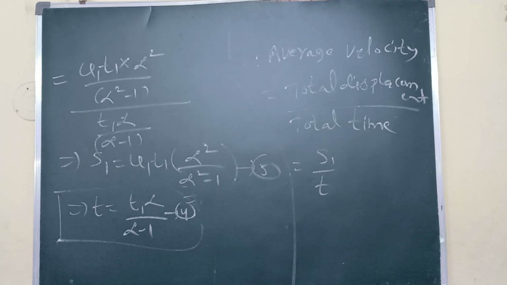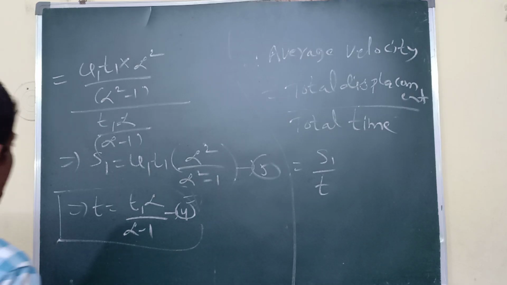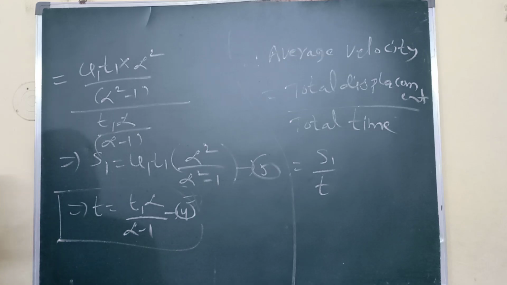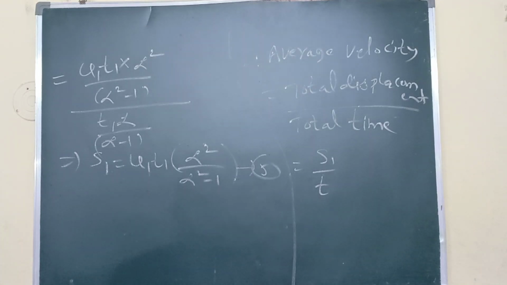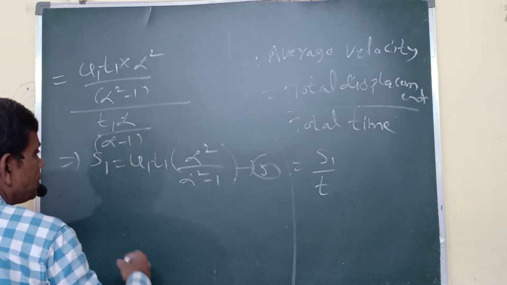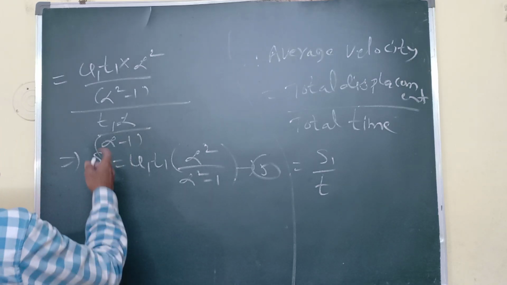Now this mathematics we are doing: U1 T1 alpha square by alpha square minus 1 by total time. What is the total time? T1 alpha by alpha minus 1. So that mathematics we are doing.